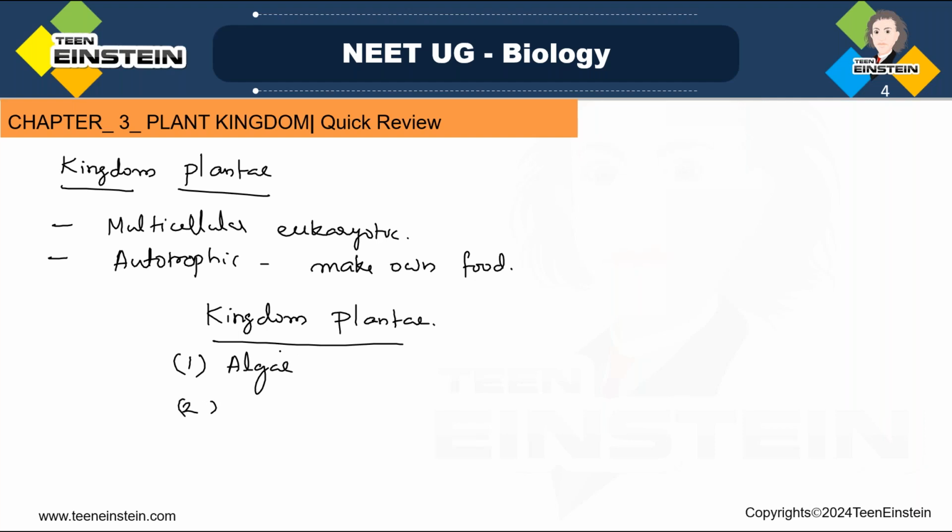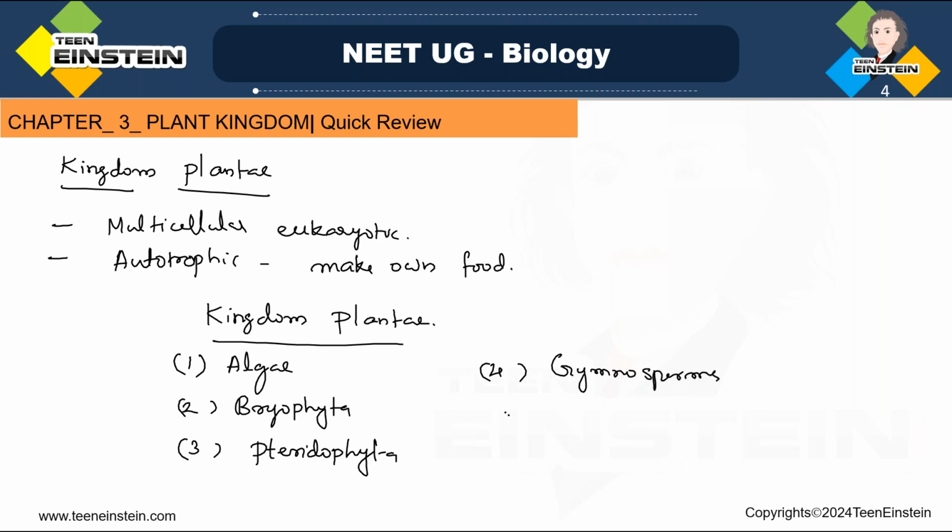Second one is bryophyta. Third one is pteridophyta. Fourth one is gymnosperms. And fifth one is angiosperms.